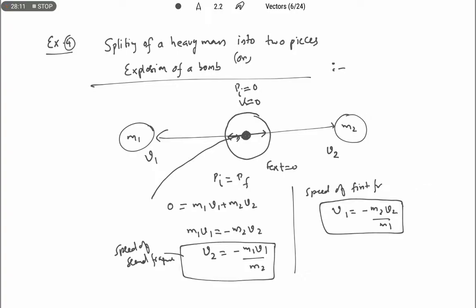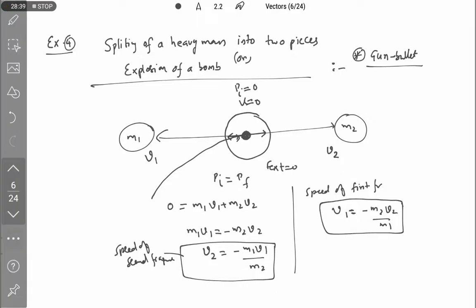Okay, so these are some examples of systems which obey the law of conservation of linear momentum. I forgot to say one important point during the gun and bullet system. In case of a gun and bullet system, they are going to frame the question like this. Let us discuss in detail in what way the question can be framed on that concept.